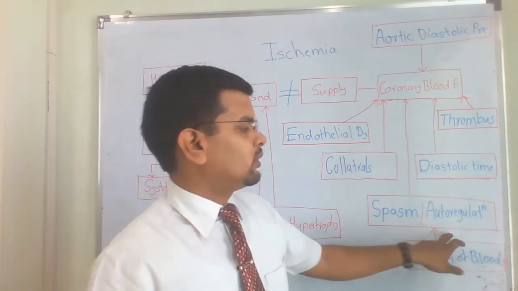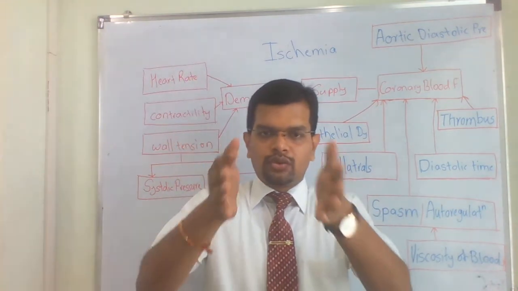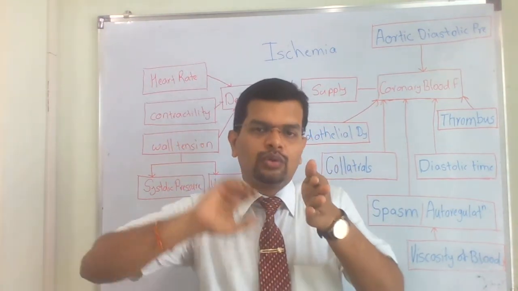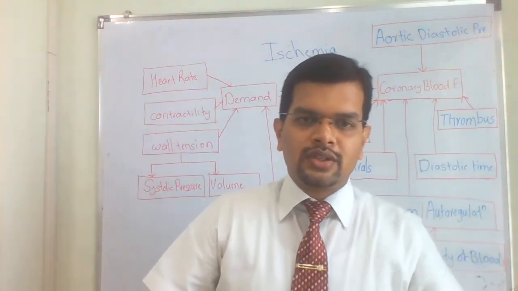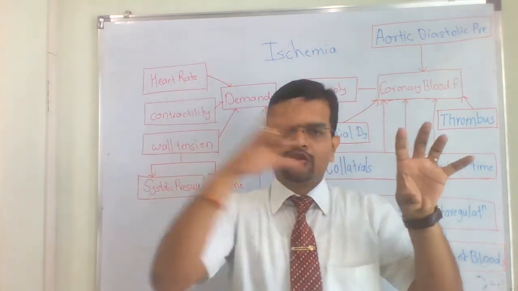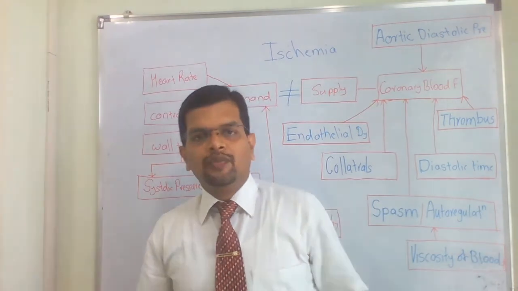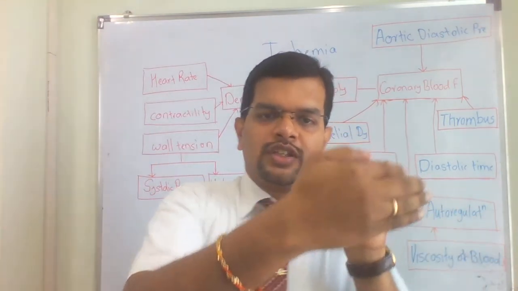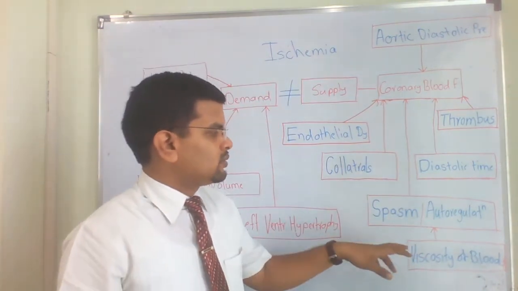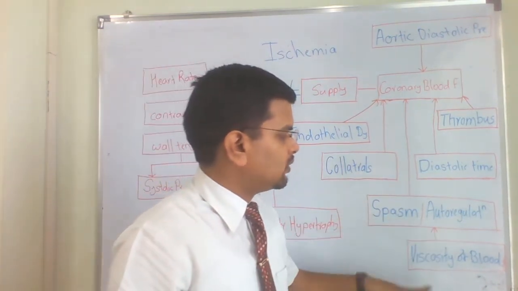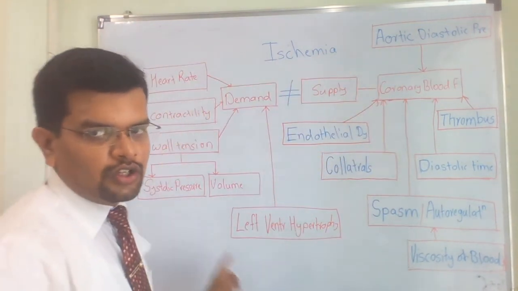Then there is spasm or autoregulation. What is autoregulation? If the viscosity of blood increases, the coronaries are going to offer resistance. Coronaries have a tendency to offer resistance. If the viscosity in the blood increases, the resistance in the coronaries will increase, and the blood supply ahead will decrease. That is the first thing. Second thing, if oxygen in the blood increases, the coronaries go into spasm. These are the auto-regulatory mechanisms. So please do remember that autoregulation means if the viscosity of blood is increasing, blood supply to the myocardium is going to reduce. This is the whole picture of ischemic heart disease.